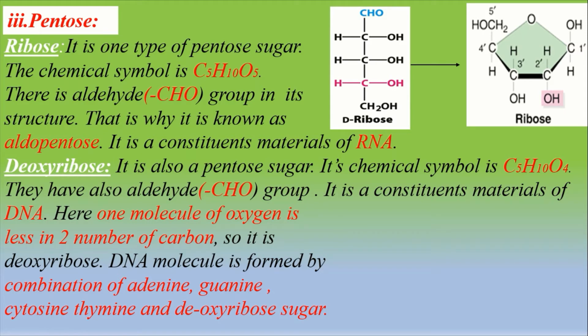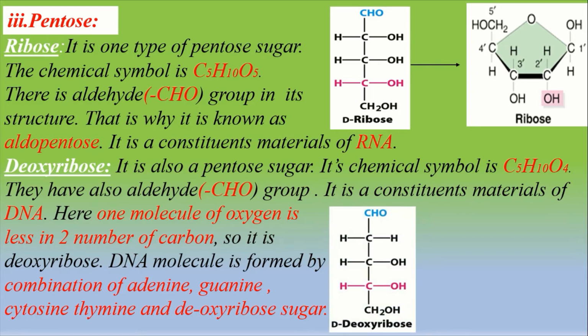Deoxyribose is also known as pentose sugar. Its chemical symbol is C5H10O4. It also has an aldehyde group. It remains attached with deoxyribonucleic acid, that is DNA. Here, one atom of oxygen is less on carbon number 2, so it is called deoxyribose.